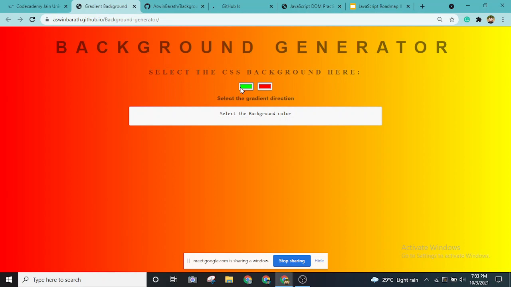As you can see, it will change. Whatever gradient you are picking, you can copy this and use it in your own code. So this is what this project does, basically. Let me show the code as well, so that you guys can get to know about this.